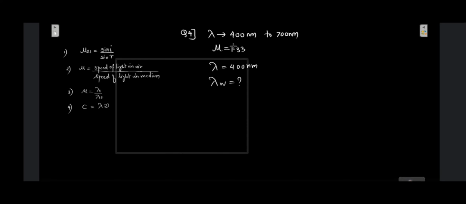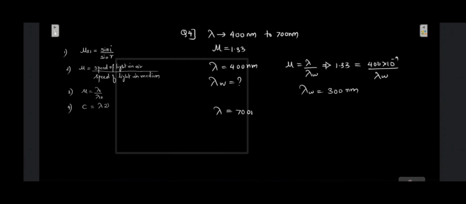Okay, so we know the refractive index. So mu is given by what? It is given by lambda in air upon lambda in water, ratio of the wavelengths, from the derivation which we just now did. So mu is given to us, that is 1.33, which will be equal to 400 into 10 raised to minus 9 upon lambda in water. So lambda in water for the 400 nanometer you will get as 300 into 10 raised to minus 9, so 300 nanometer. Similarly, now the lambda is going to be 700 nanometer in air.